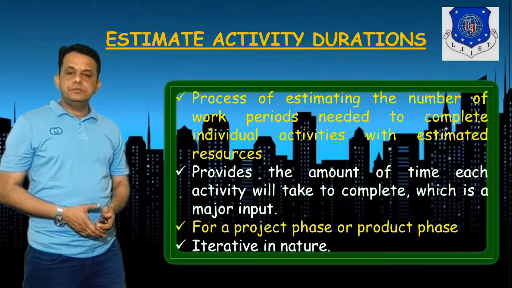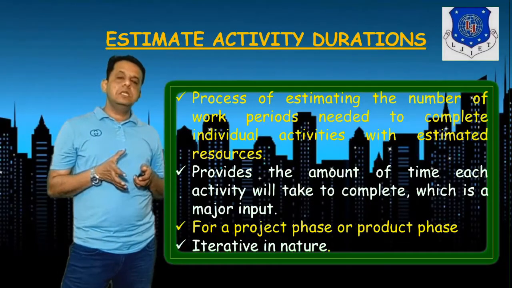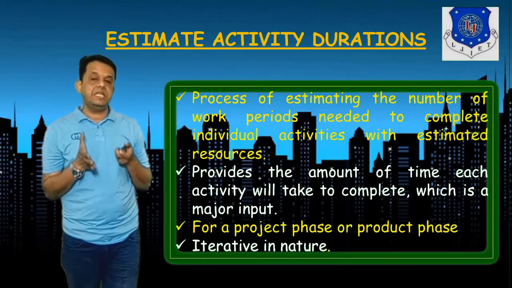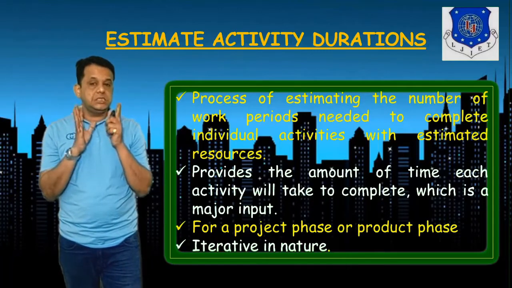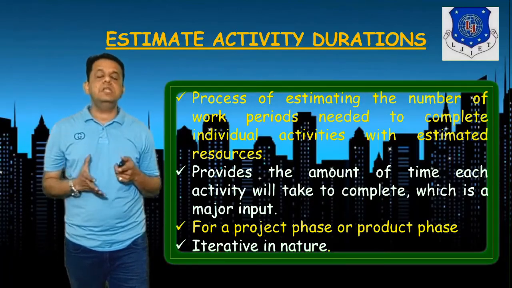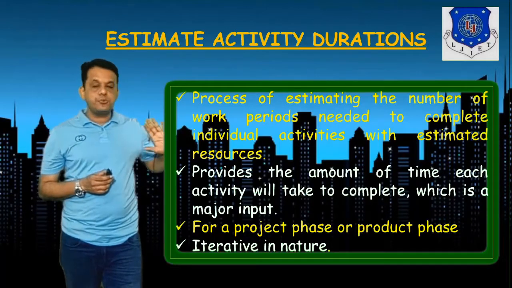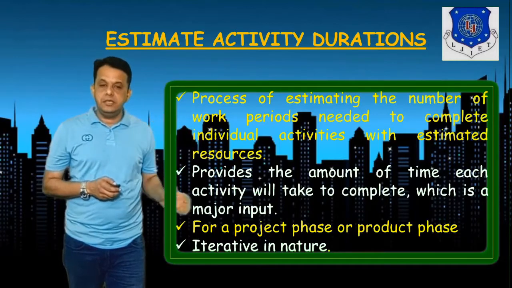Let us go further. The process of estimating here talks about duration. Estimate activity duration: how much time each activity will take, because time is a very important factor. This estimation is iteratively processed, and it applies to a project phase or any product phase.